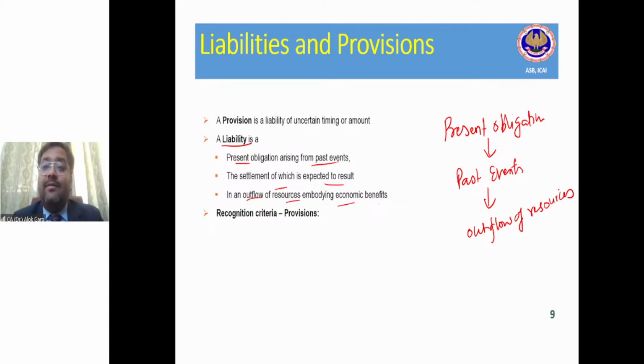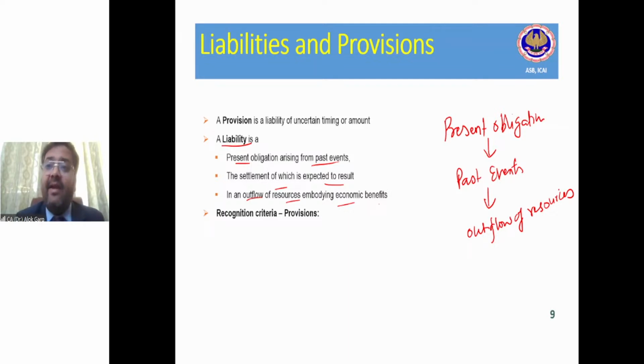Whether this will result in outflow of resources, whether this will result in cash settlement? Yes. Since I have taken services, I am obliged to pay him, and that is why the outflow of resources is also certain, right?